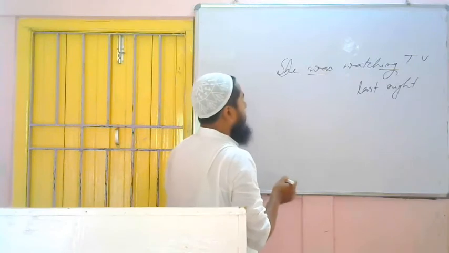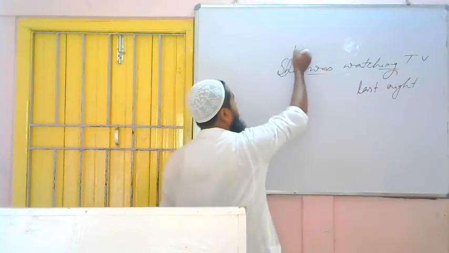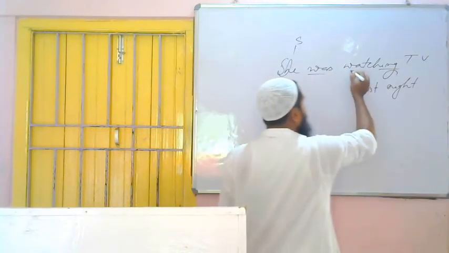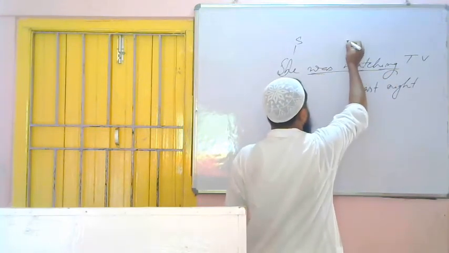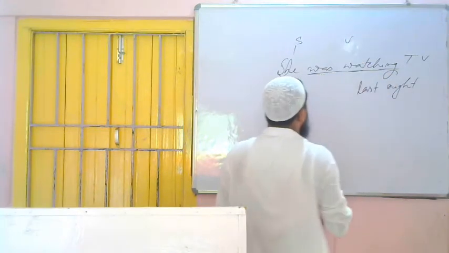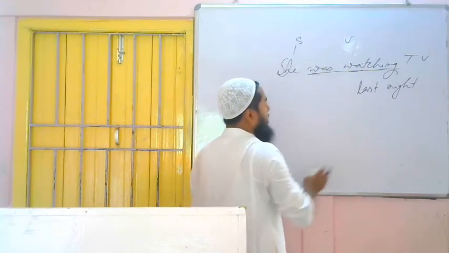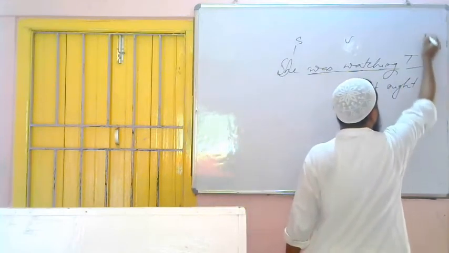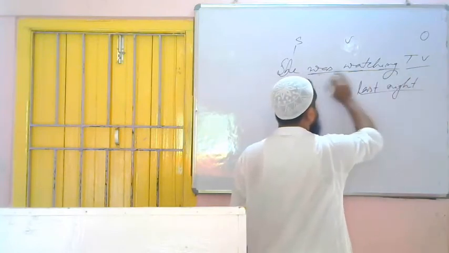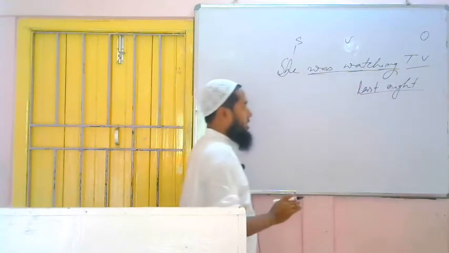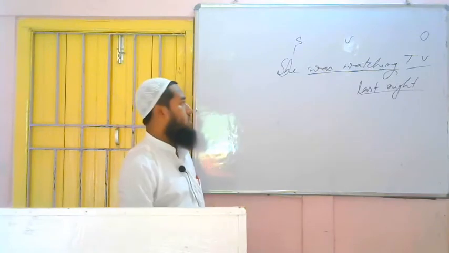About whom are we saying? We are saying about she. This is the subject. What is the action word? Watch. So here the verb is was watching. On whom is the action of the subject falling? TV. So this is the object, and this is the extra thing. We are not to do anything with this. We have to deal with these three things only: subject, verb and object. And the words last night will remain the same as they are.